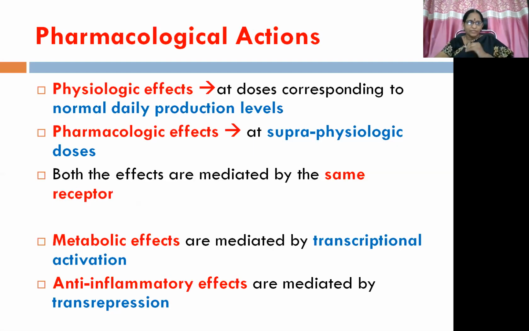So before going to the pharmacological actions directly, we will discuss the various sorts of effects that the glucocorticoids produce with the various doses. So physiological effects are produced at doses corresponding to normal daily production levels. This is physiological dose producing physiological effects. Okay. Then pharmacological effects are produced at supraphysiologic doses, a little higher than the physiological doses. But both the effects are mediated by the same receptor. So whatever the physiological effects are produced within the body, when we administer the glucocorticoids exogenously, the same effects can be seen as pharmacological effects.